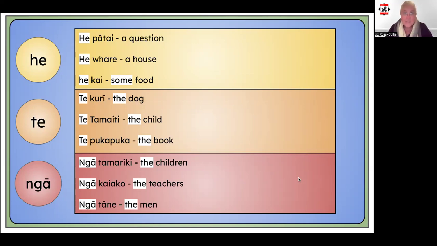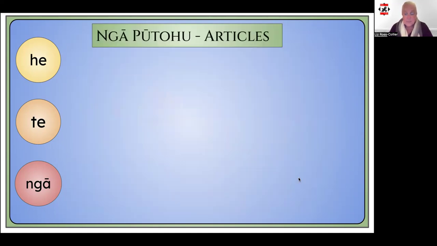And in the last set, ngā tamariki, the children. Ngā kaiako, the teachers. And ngā tāne, the men. So that's my introduction to ngā pūtohu.